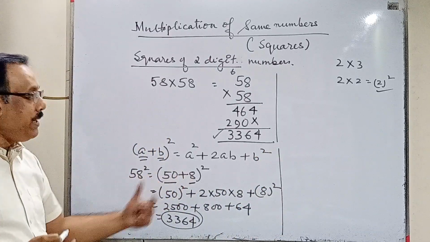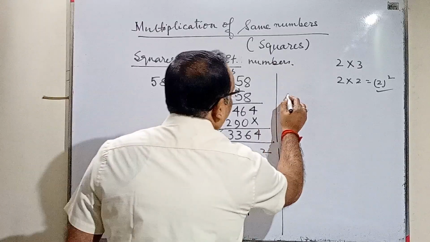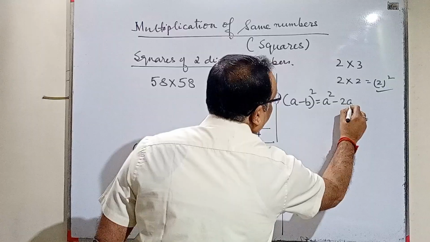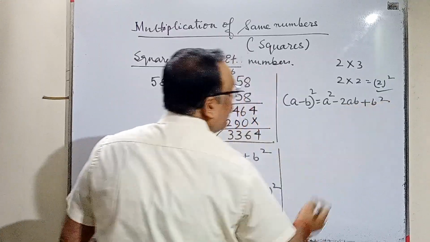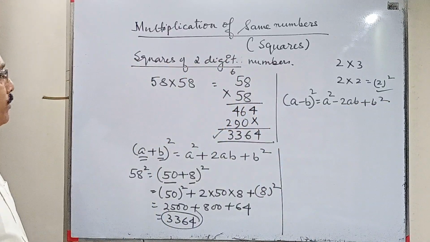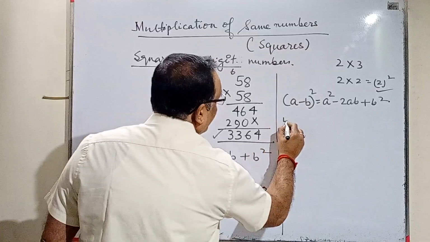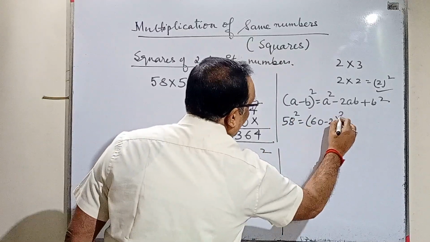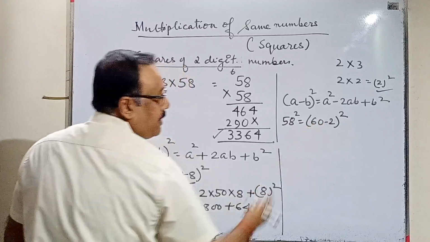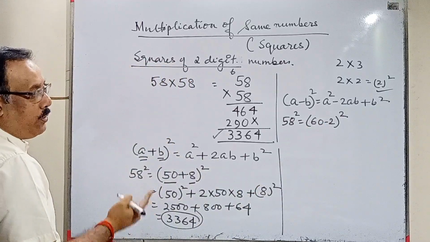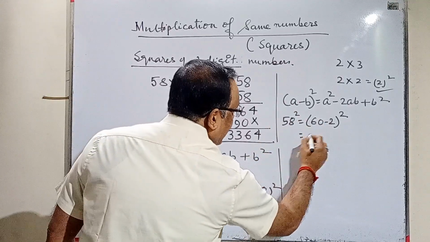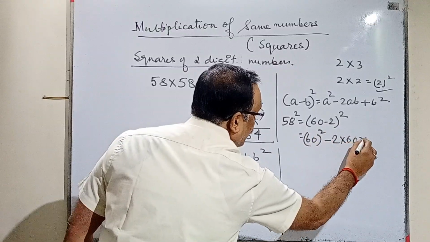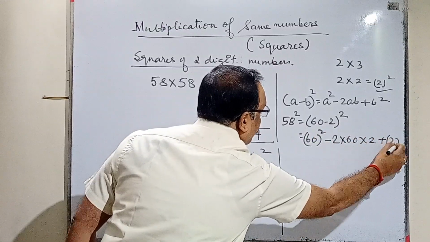Again we have the idea that (a minus b) whole square is equal to a square minus 2ab plus b square. We know this, also another algebraic formula. So this 58 square that is given to me, I can write it as (60 minus 2) whole square. So this is a minus b. I have taken the help of 10, so this number is 60. So this will be a square, so 60 square minus 2 into 60 into 2 plus 2 square.